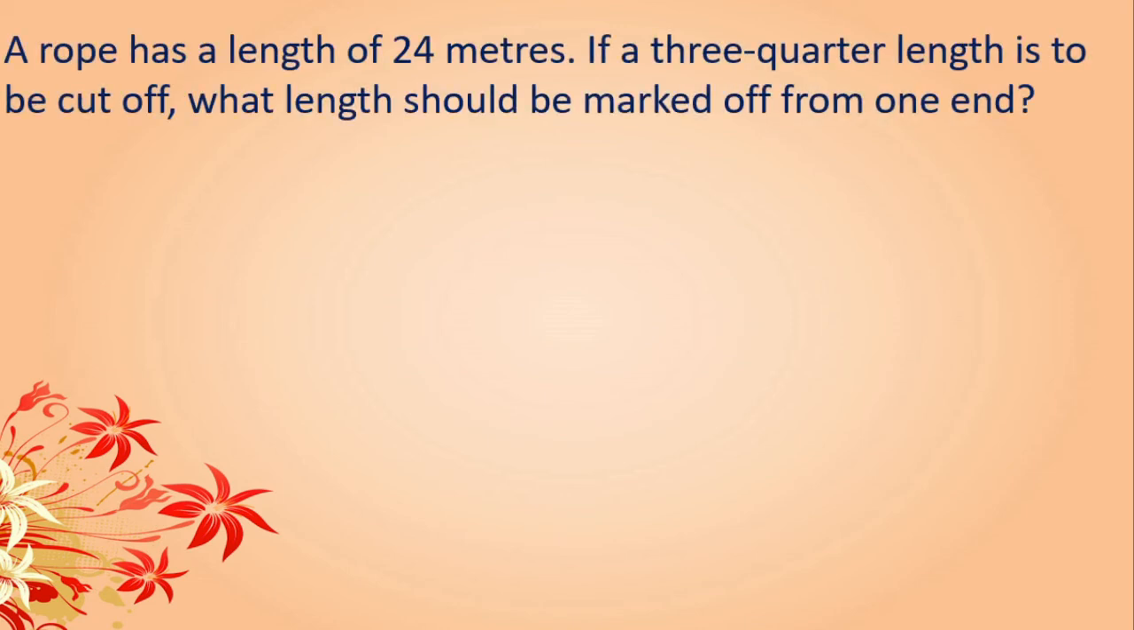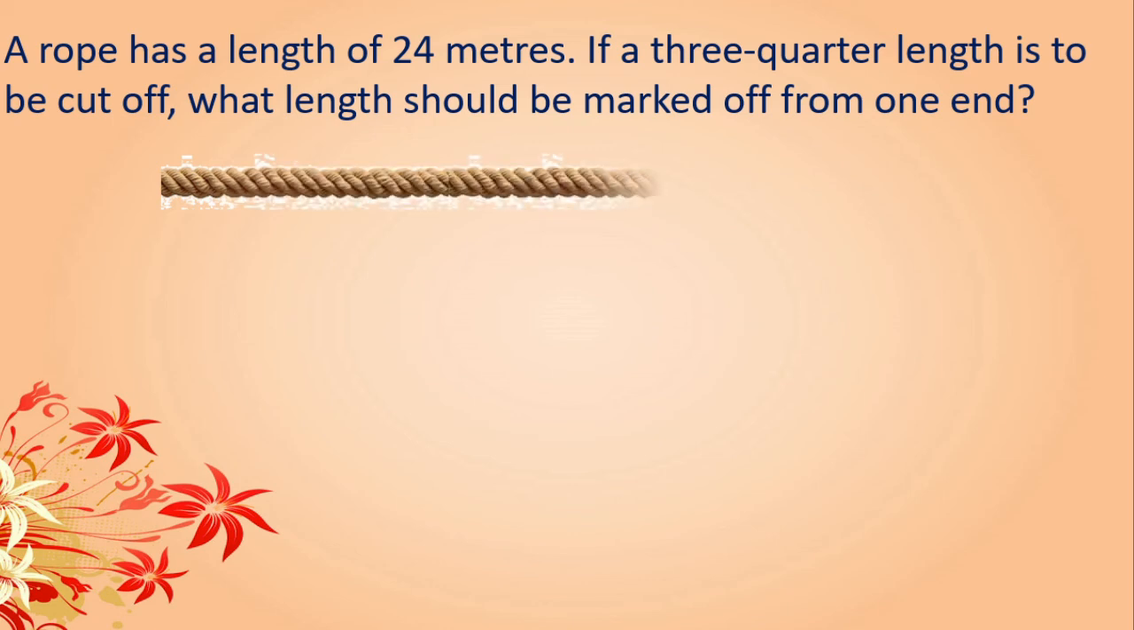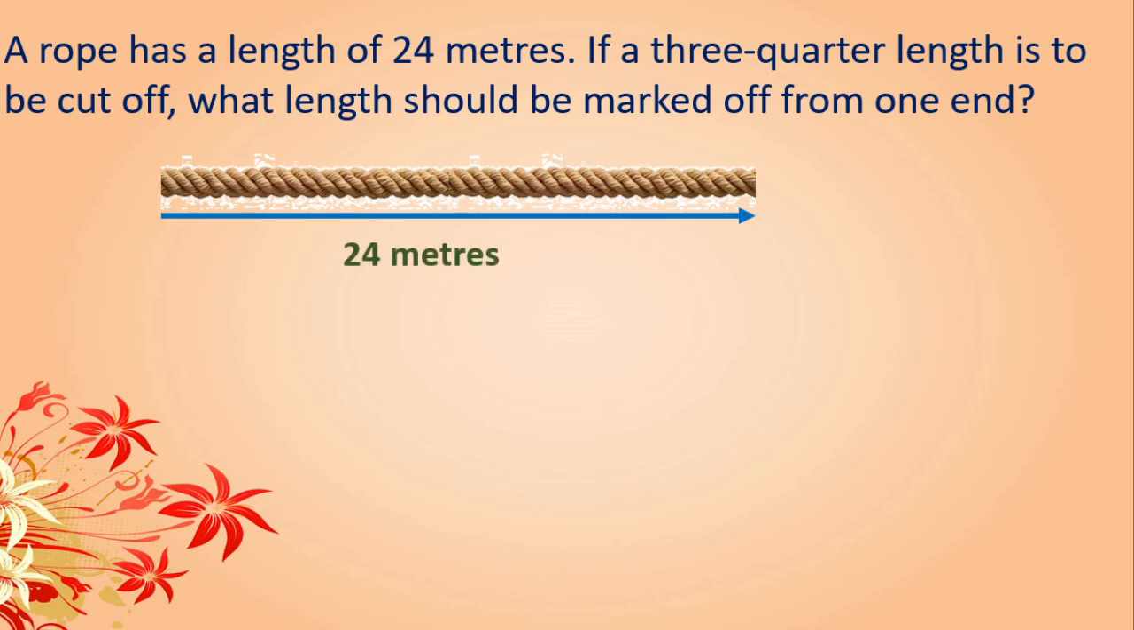A rope has a length of 24 meters. See, this is a rope that has a length of 24 meters. If 3/4 of the length is to be cut off, what length should be marked off from one end? Here it has two ends, this one and this one. We will calculate from here. This is 24 meters long. Correct? Now what is asked?